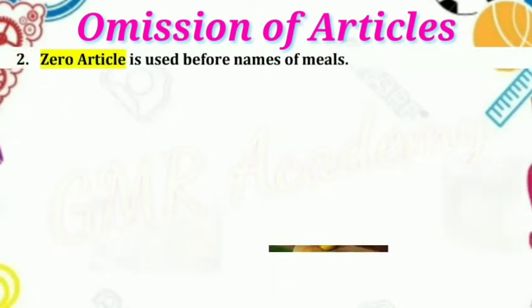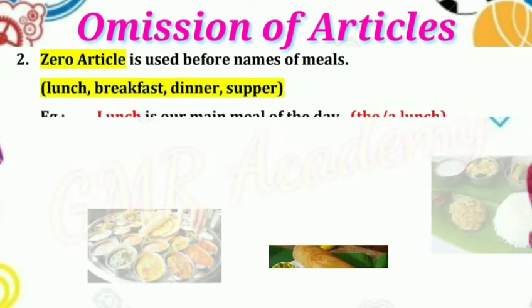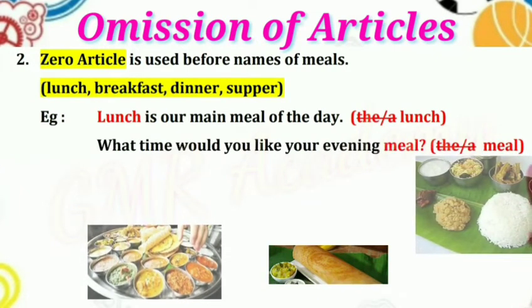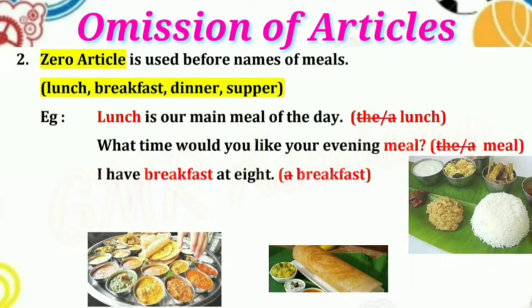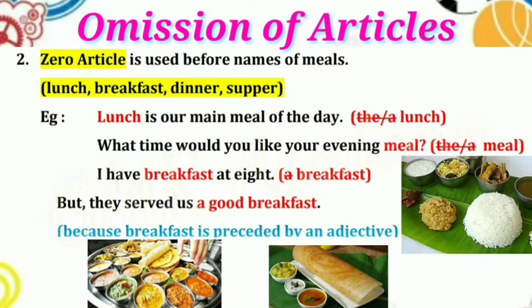Number 2. Zero article is used before names of meals. Lunch, breakfast, dinner, supper. Examples: lunch is our main meal of the day. Don't write the lunch, a lunch, because zero article is used. What time would you like your evening meal? Don't write a meal or the meal. I have breakfast at 8. Don't write a breakfast. They served us a good breakfast, because breakfast is preceded by an adjective.